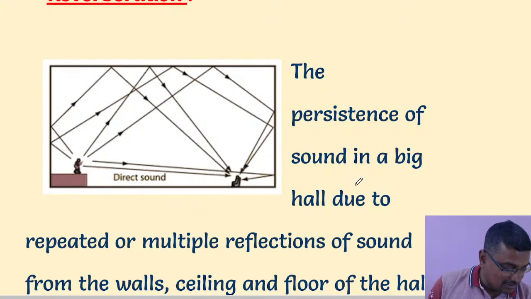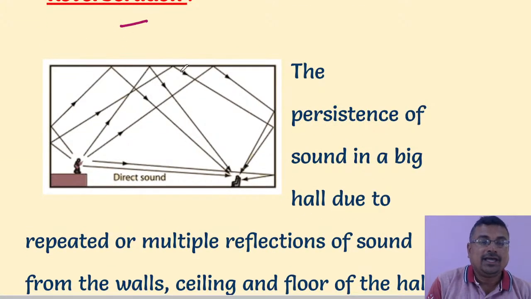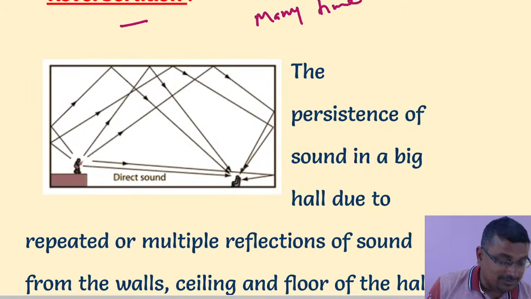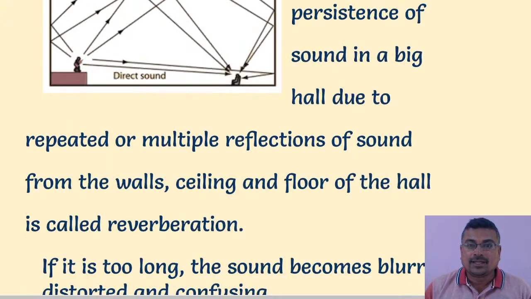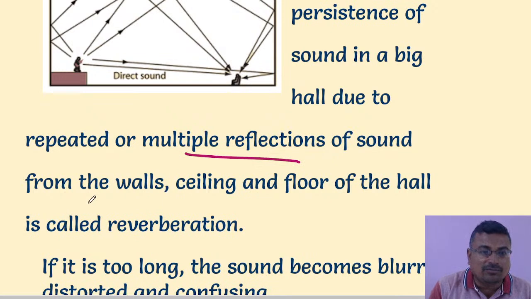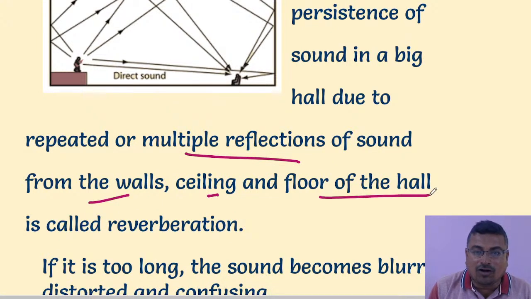Next is about reverberation. If one reflection is called echo, and if sound is reflected many times, that is called reverberation. So reverberation is repeated reflection of sound, multiple reflection of sound from the walls or ceiling of a hall.